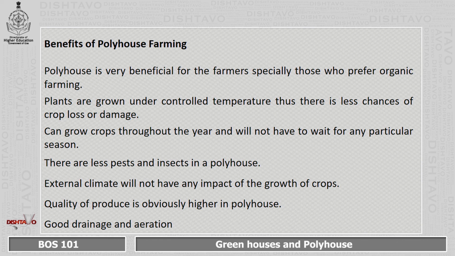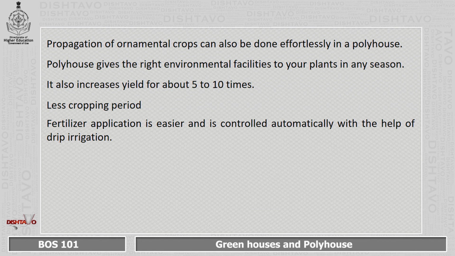There are less pests and insects in a polyhouse. External climate will not have any impact on the growth of crops. Quality of produce is obviously higher in a polyhouse. Good drainage and aeration. Propagation of ornamental crops can also be done effortlessly in a polyhouse.